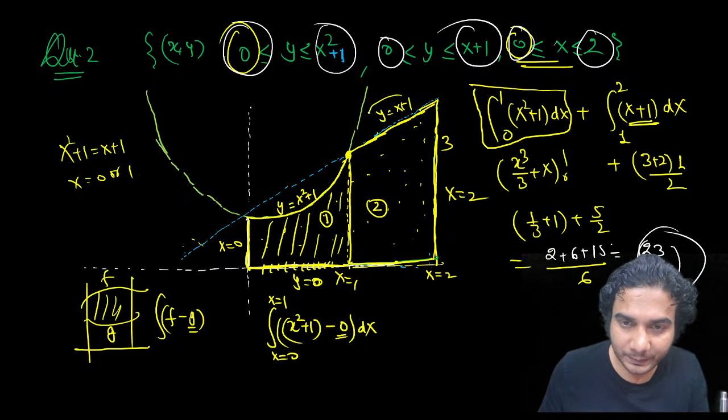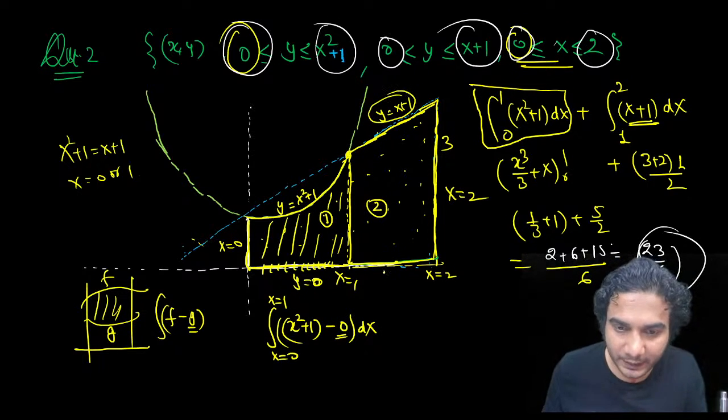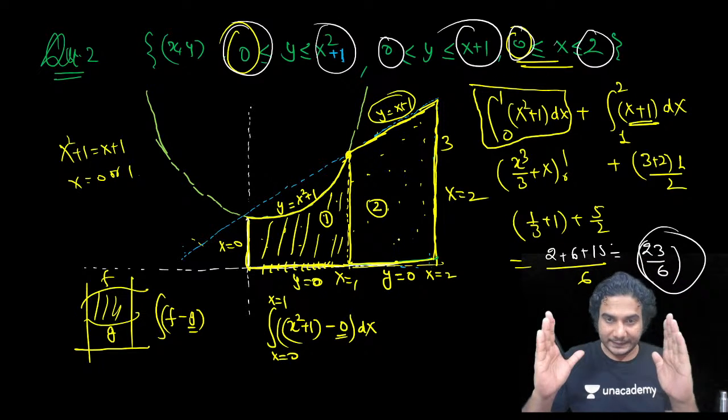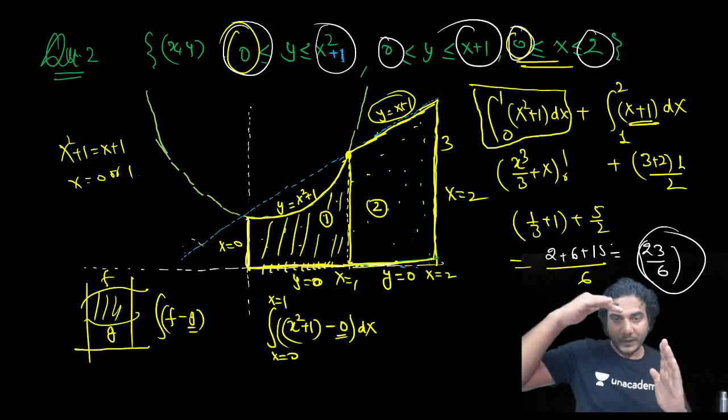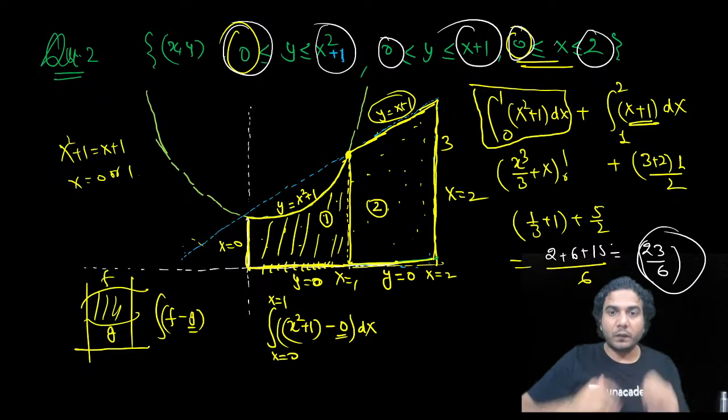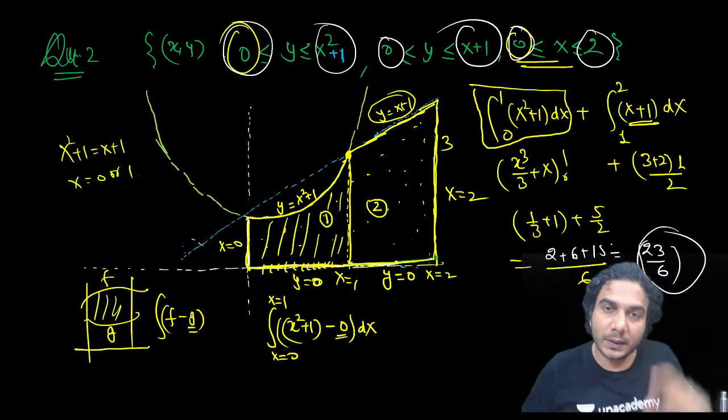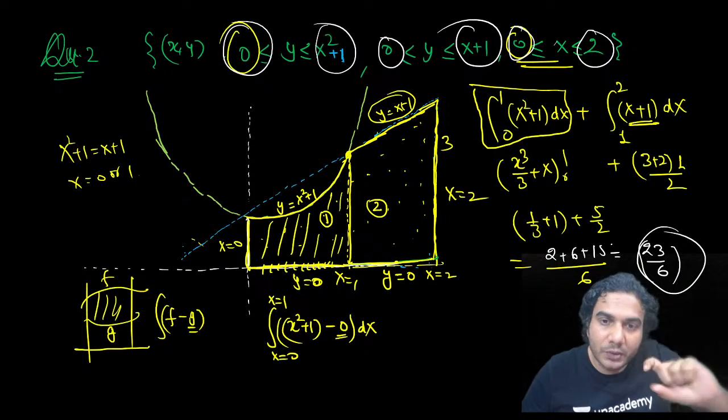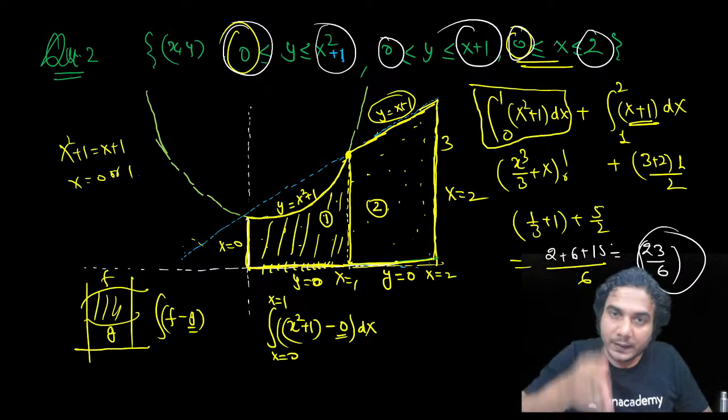x plus 1 को किससे सब्ट्रैक्ट करोगे? इसमें ऊपर वाला कर्व x plus 1 है, नीचे वाला कर्व y is equal to 0 है. In this interval from 1 to 2, ऊपर वाला कर्व x plus 1 and नीचे वाला कर्व y is equal to 0, x axis. That means ऊपर वाला कर्व x plus 1 से 0 subtract करेंगे. You'll get this length.